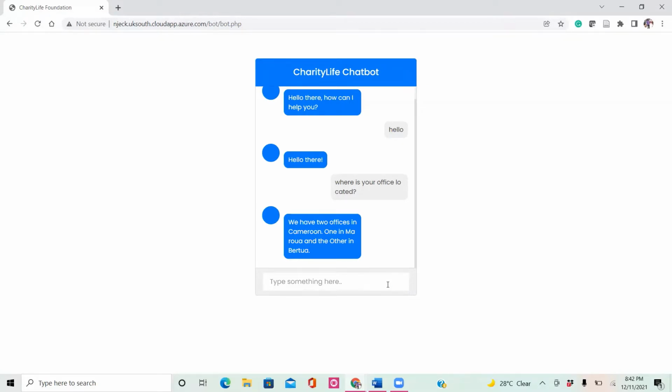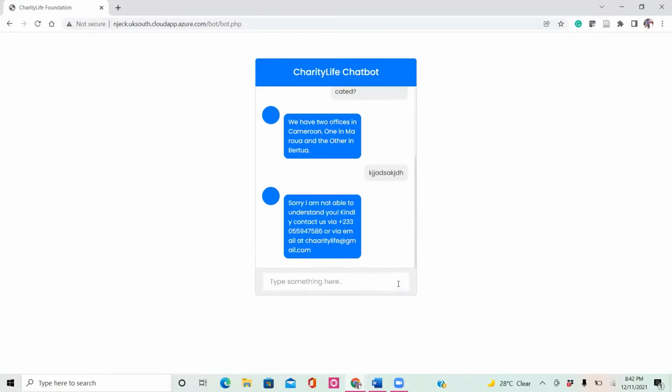So this is just to say that we can populate the database with any amount of words, and whenever I type a question that is recognized, the database gives the answer. If you type a question that the database doesn't recognize, it simply says, sorry, I am not able to understand you. Kindly contact us via the number or the email, and we'll solve your problem. So that is for a user that just comes to our website to see what we do, or ask some basic questions about our organization.